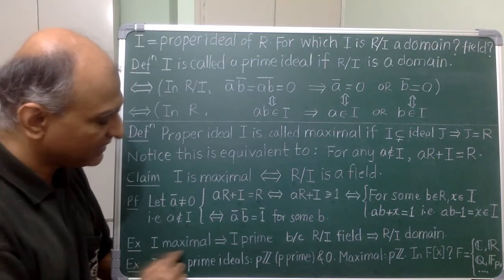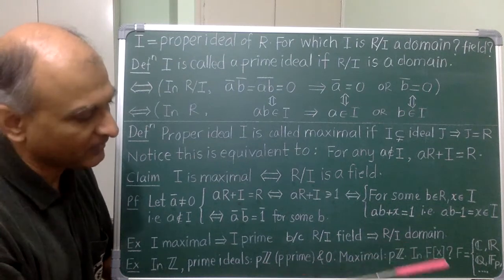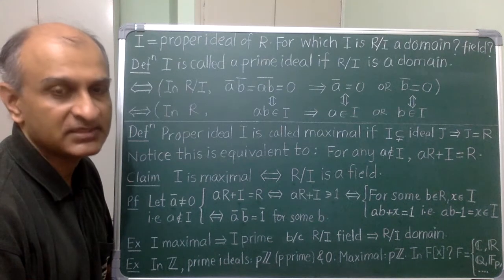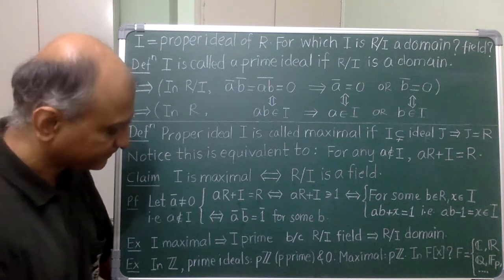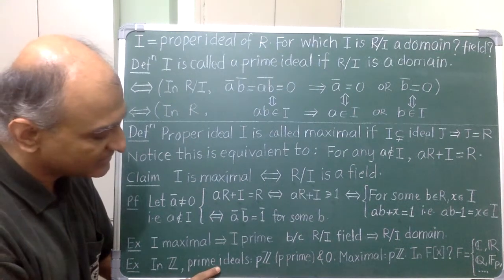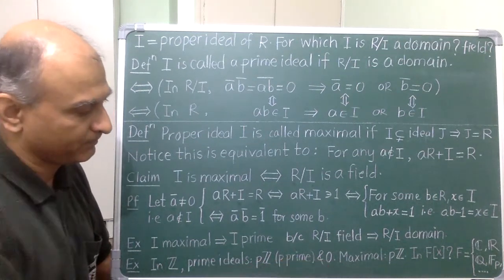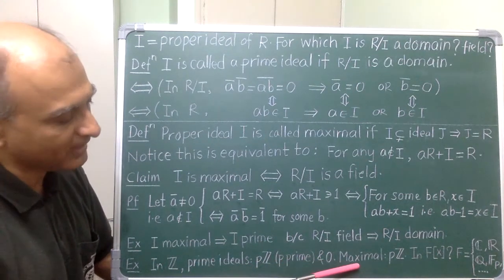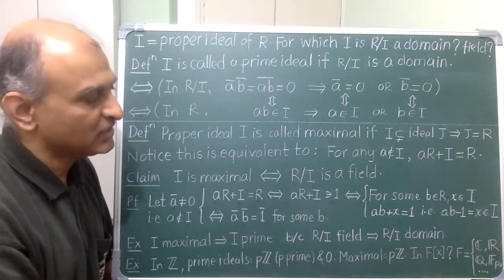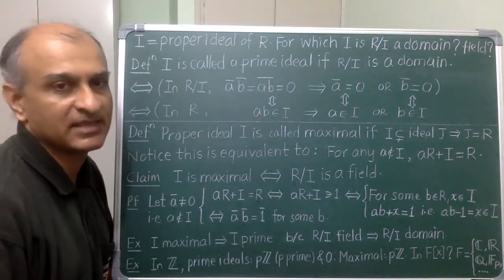Next, a maximal ideal is automatically prime because a field is an integral domain. Just for kicks, you can try to prove this without using quotient rings and it should work, but see what happens. Finally, examples. In Z, prime ideals are precisely the ones generated by prime numbers and the ideal 0. Of these, all except 0 are maximal. In F[x], the answer really depends on the field. So see what you can find out over these fields. In class, we will discuss all these examples in due course.